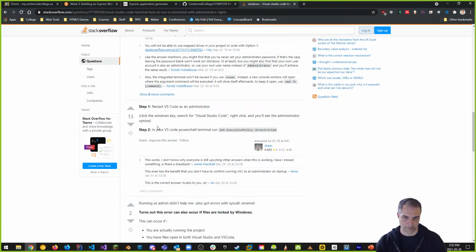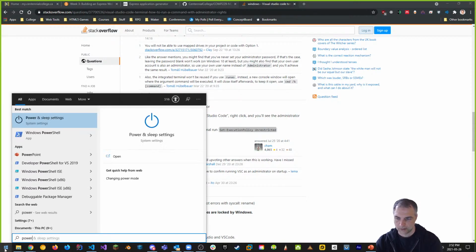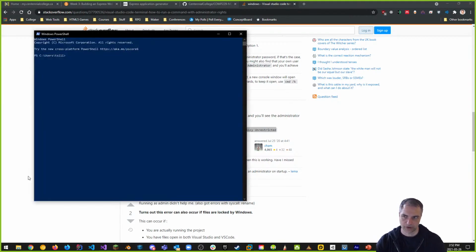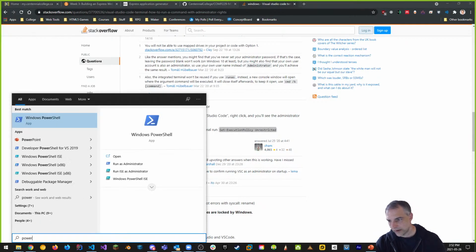You have to start in the VS Code PowerShell terminal. If you type this thing right here, or even if you run PowerShell as administrator, so again, you would kind of go here and go PowerShell, and then you right click, and then you go run as administrator.